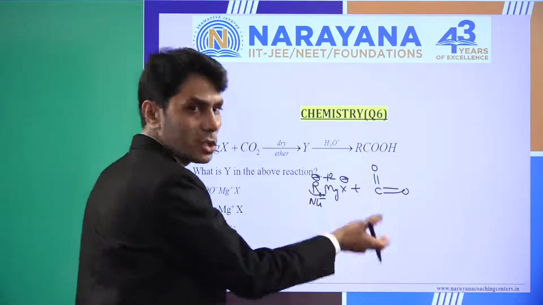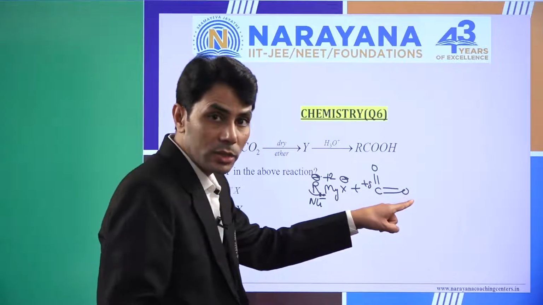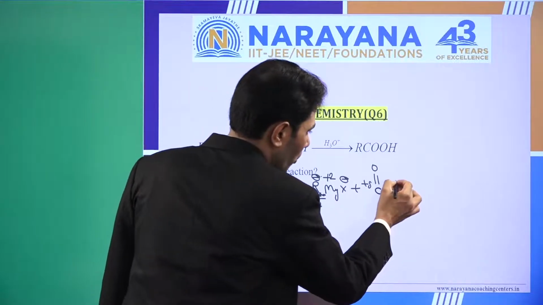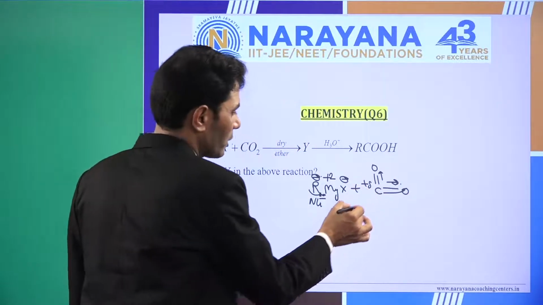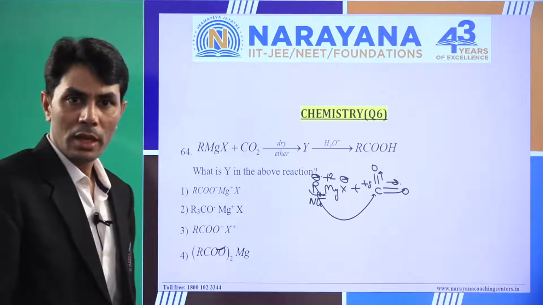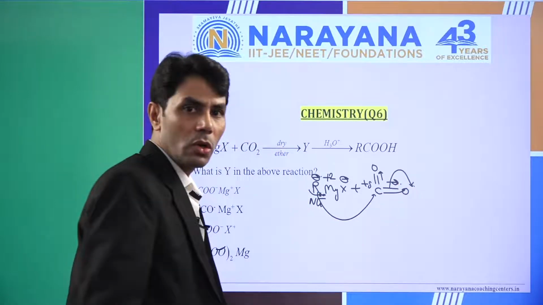But we are attacking at CO2. This carbon is positively charged because it is attached to oxygen, which is a highly electronegative element. The oxygens will pull the electrons, so this carbon is positively charged. The R carbon is negatively charged, which means the alkyl part goes to the carbon. So this bond will require O.